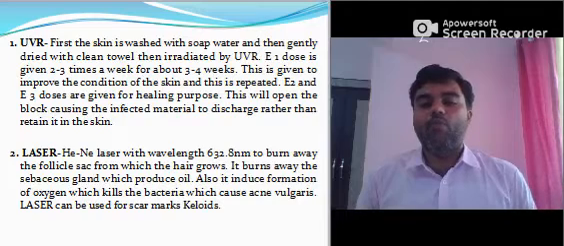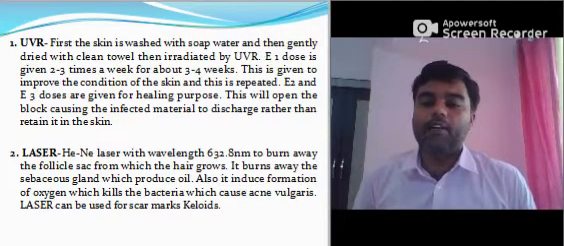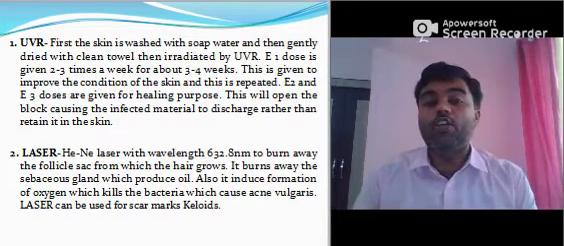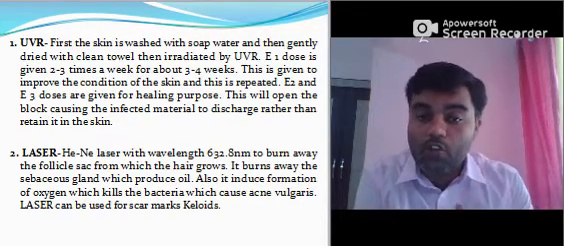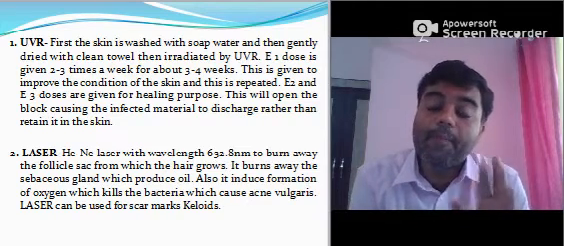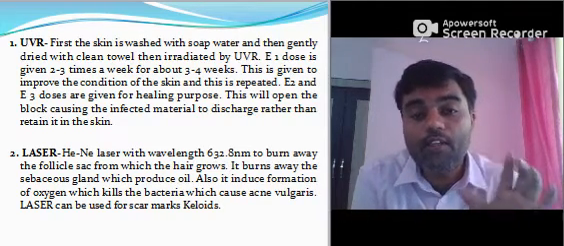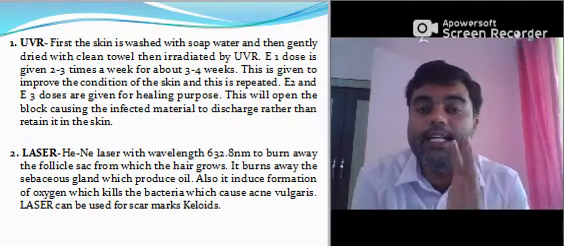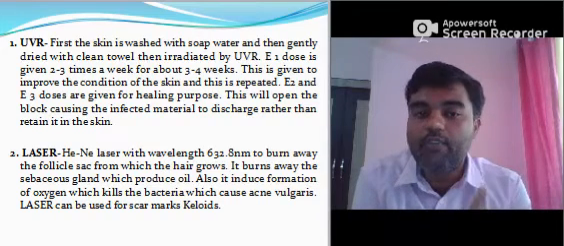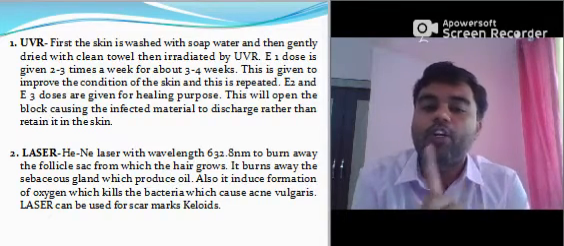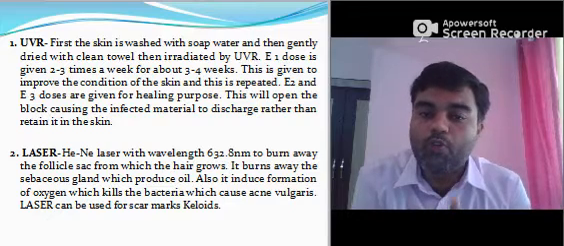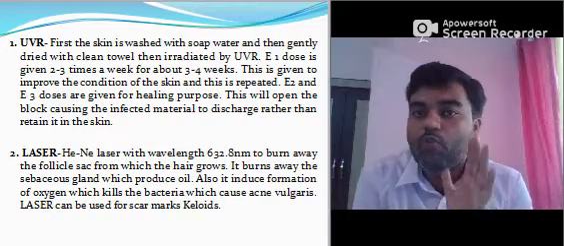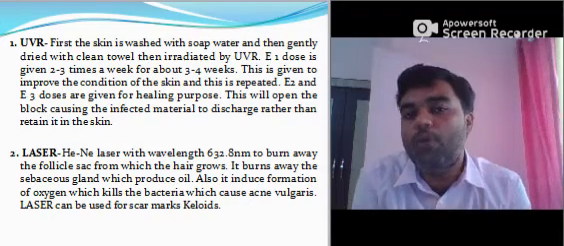Now physiotherapy treatment. What are the physiotherapy treatments which are helpful in acne vulgaris? First one is UVR and the second one is laser. In UVR, first the skin is washed with soap water to decrease the resistance, and then gently dried with a clean towel, then irradiated by UVR. An E2 dose is given for 2 to 3 minutes, once a week for about 3 to 4 weeks. You are not supposed to give more UVR once you have recovered, because UVR has some adverse effects itself. So once you are cured, immediately stop that treatment.